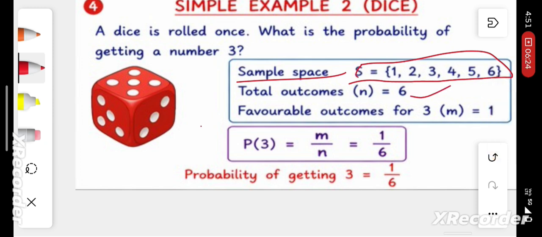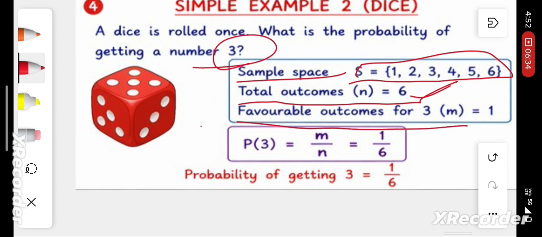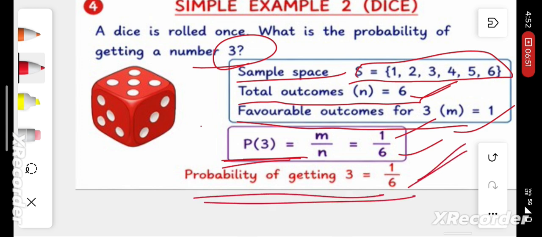The total number of outcomes when a dice is rolled is also called the sample space. The total number of outcomes n is equal to 6. Then favorable outcomes for getting a number 3 is 1. We have only one 3 here. Favorable outcomes is 1. Probability of getting number 3 is equal to m by n. Favorable outcomes 1 and total outcomes 6, so 1 by 6. The probability of getting number 3 is 1 by 6.